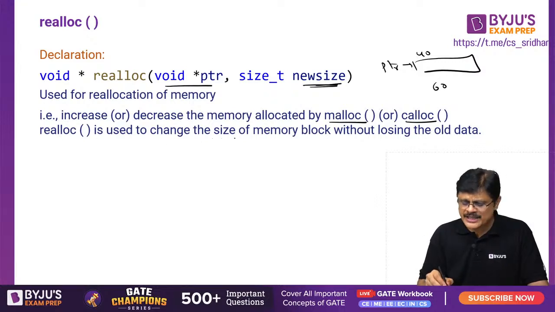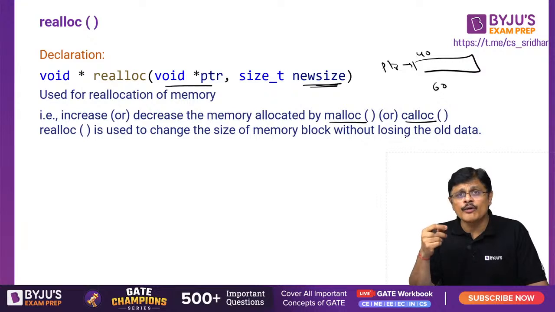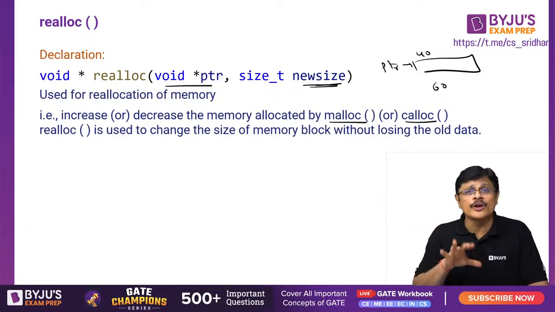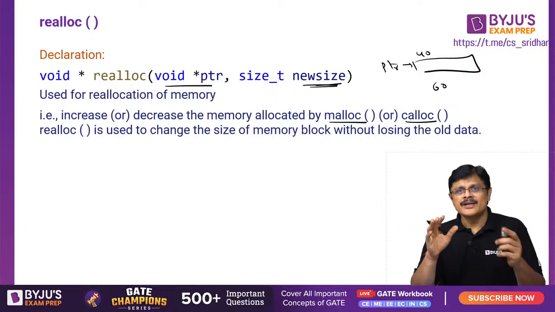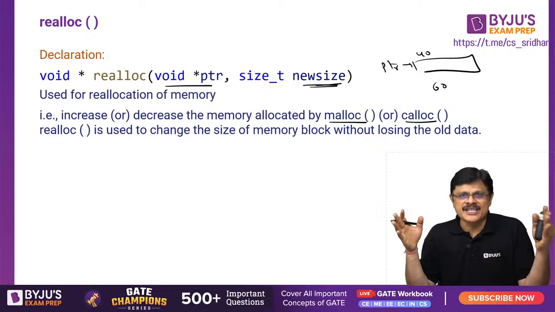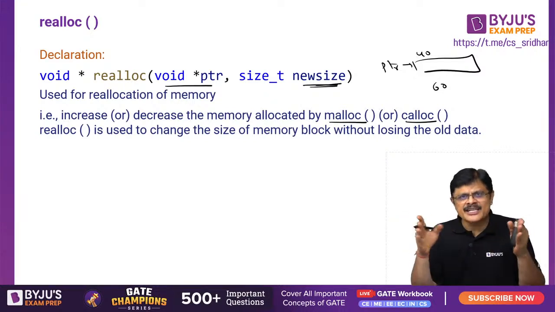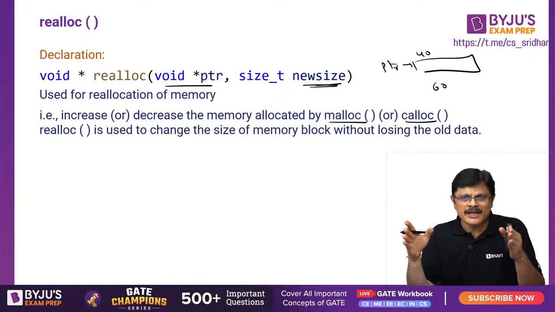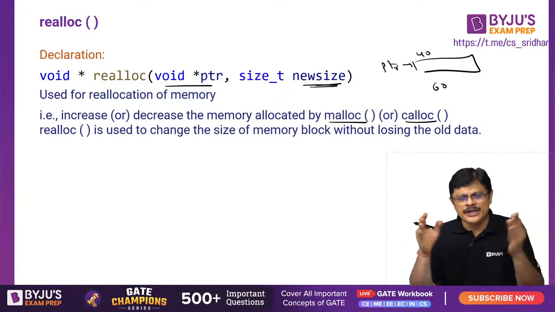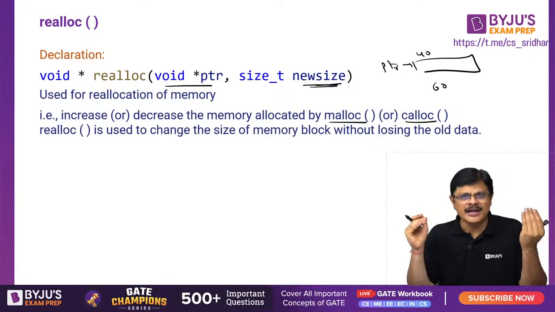It increases or decreases memory allocated either by malloc or calloc, my dear friends. Realloc is used to change the size of a memory block without losing the old data. See, with realloc we do not lose the old data, my dear friends. So the same memory can get extended. Of course, if it can extend in place, it will extend. Am I clear?